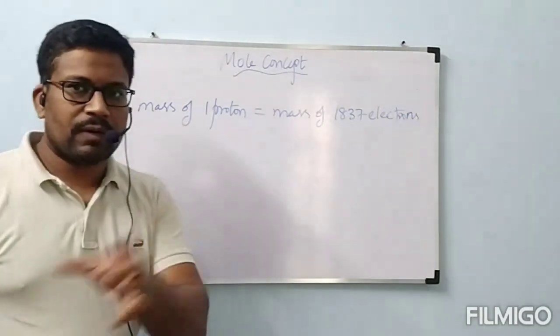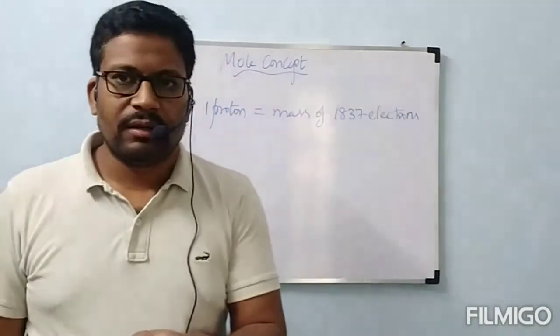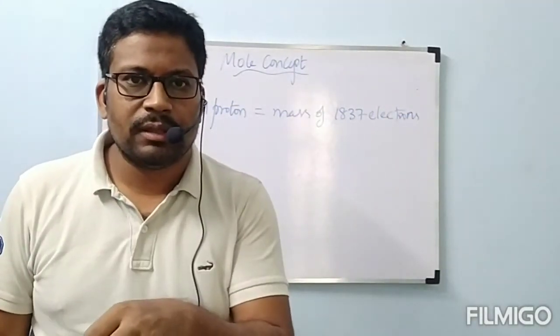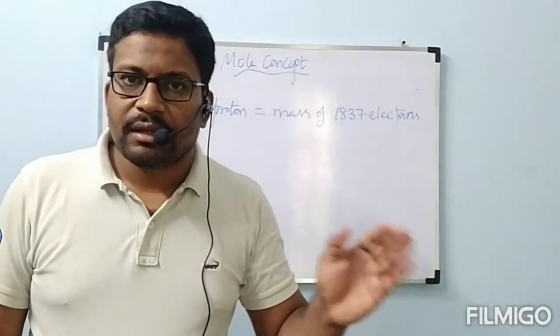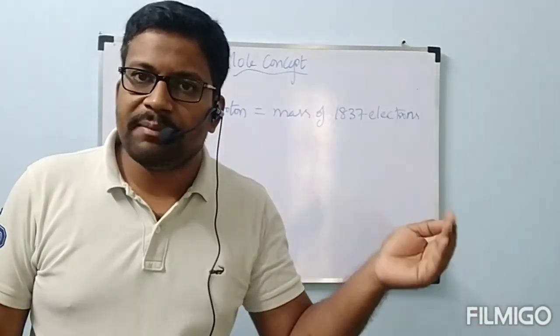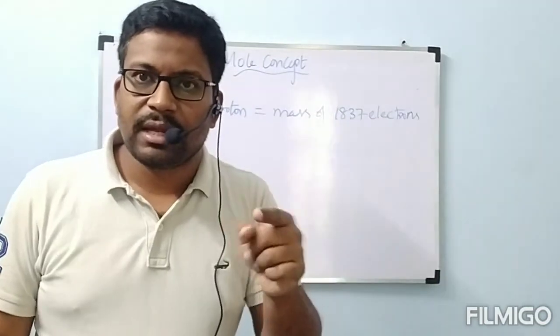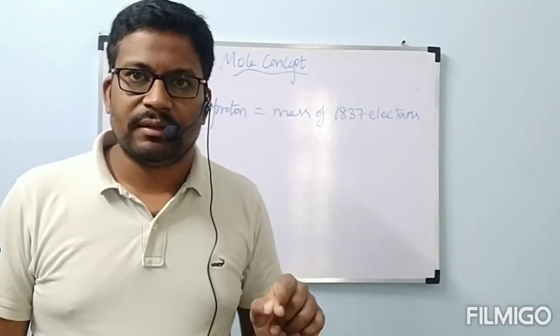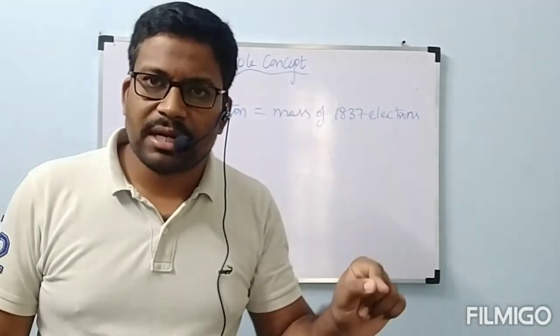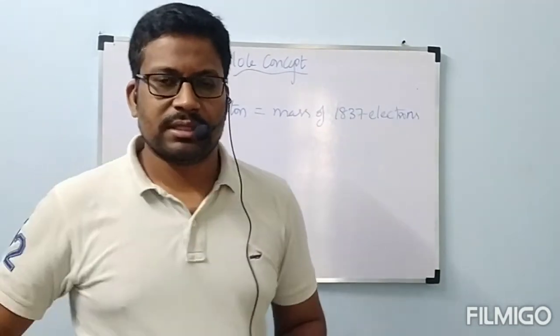That means if you keep one proton on one side of a weighing scale, how many electrons do we have to keep on the other side to equalize that weight? 1837 electrons. The mass of 1837 electrons is equal to one proton mass.